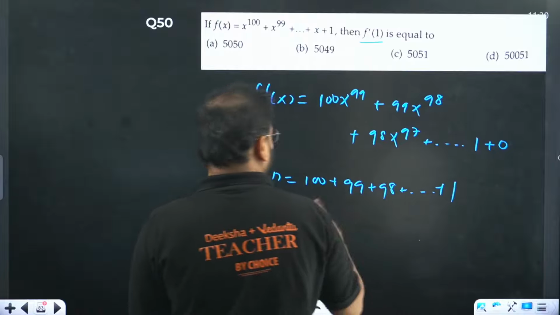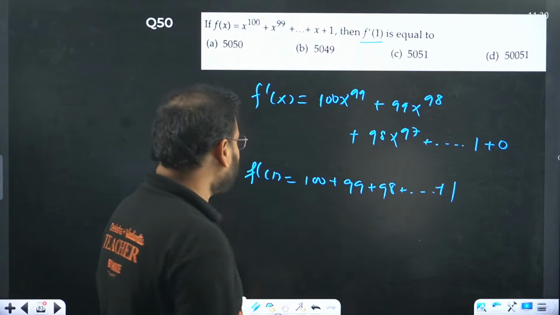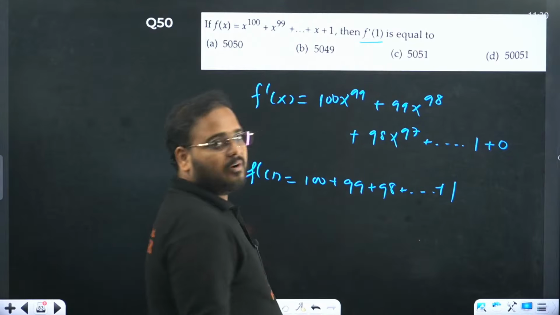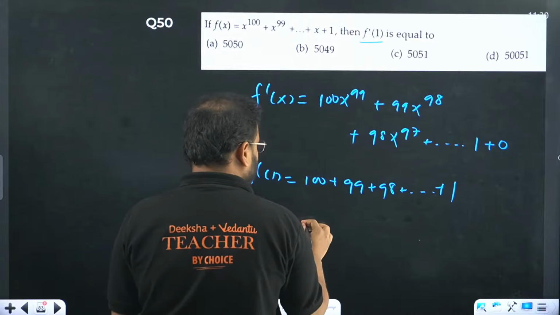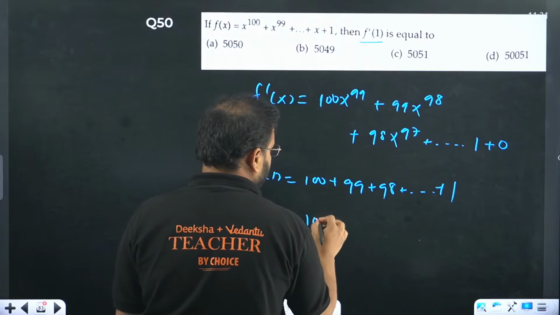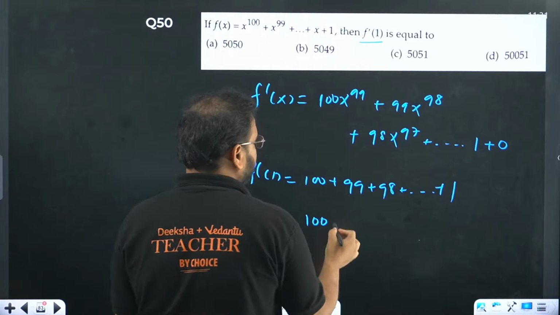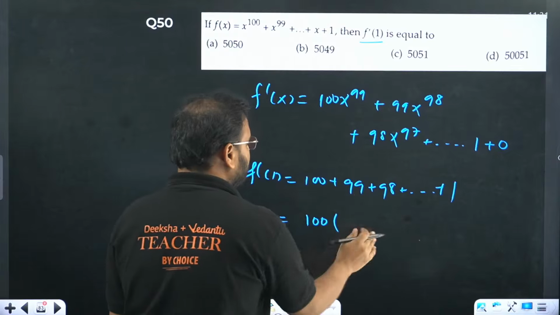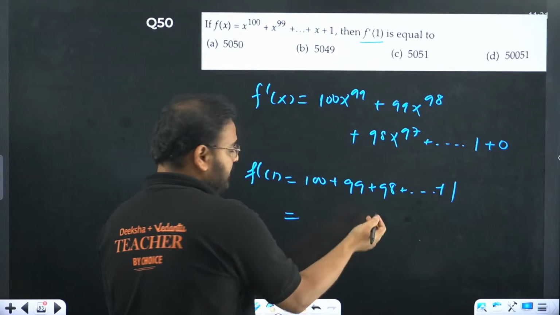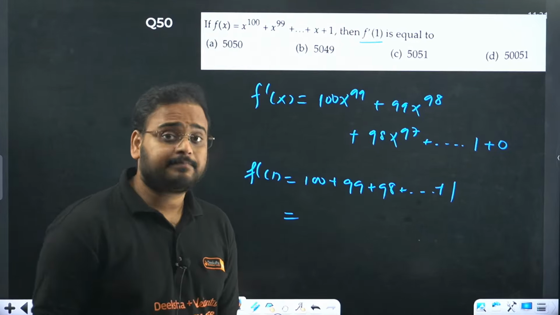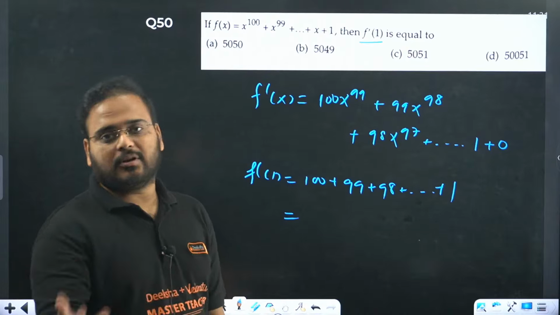This value becomes the sum of n terms of an AP, or simply the sum of 100 natural numbers.